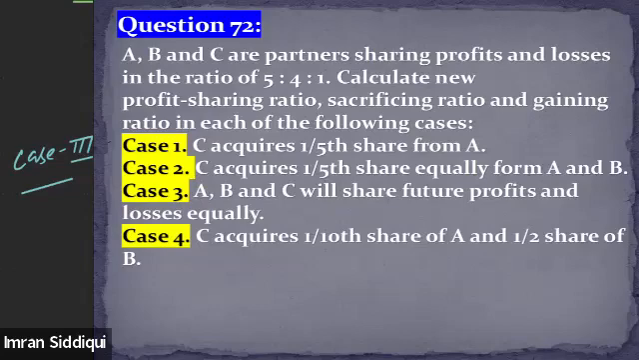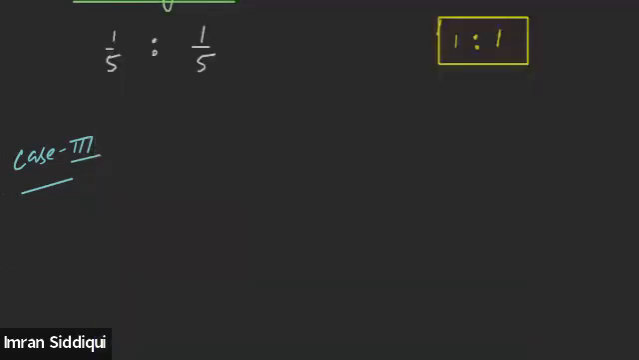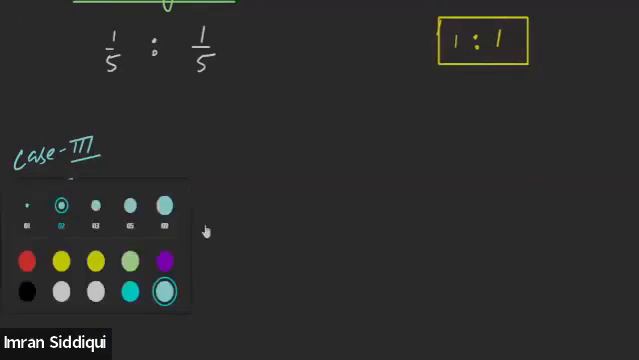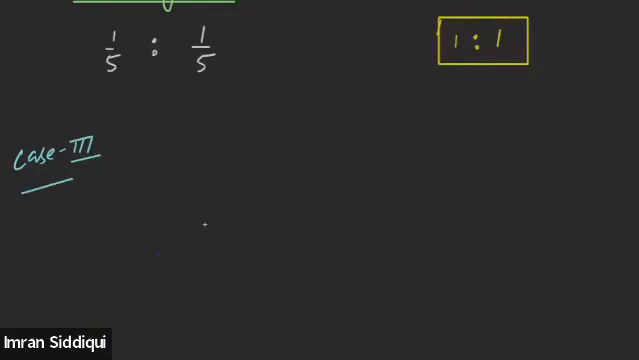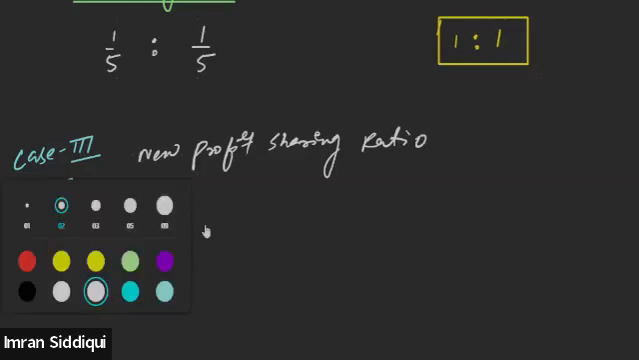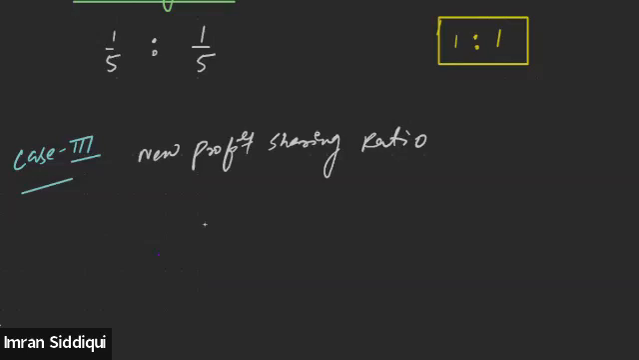So as far as the new profit sharing ratio is concerned, the question itself says that all the partners are going to share the profit and losses equally. The new profit sharing ratio is definitely going to be 1:1:1. Okay, so we don't have to make any calculation for that. Now let's talk about the second part of the question.